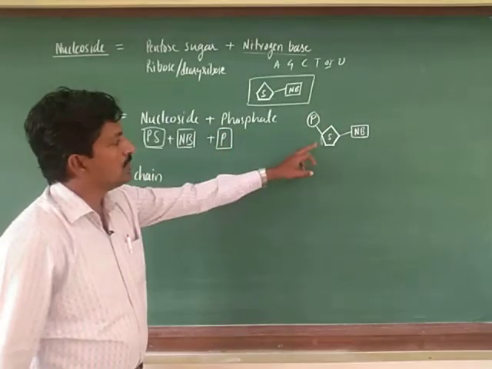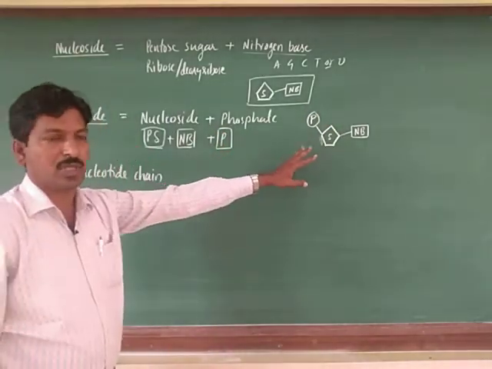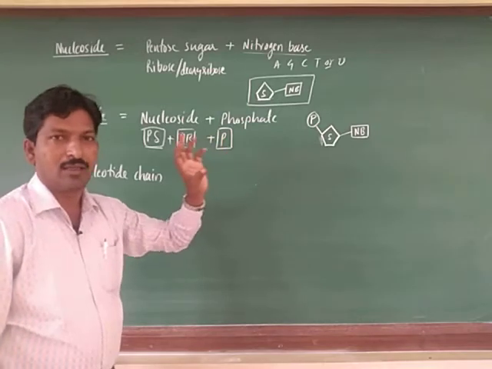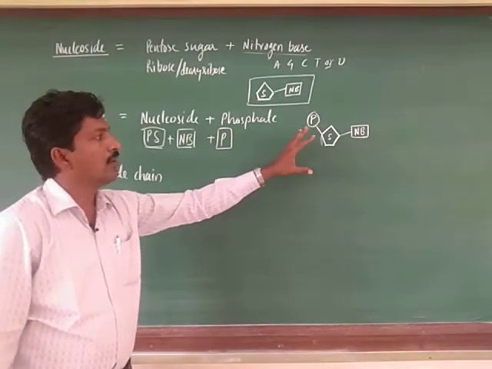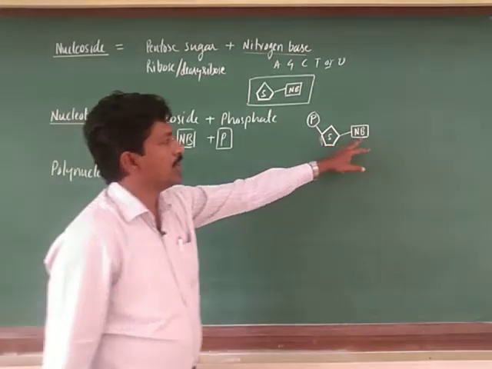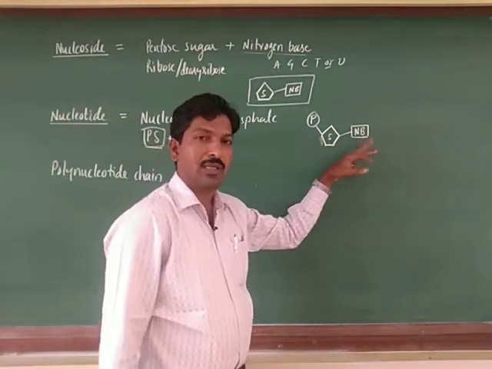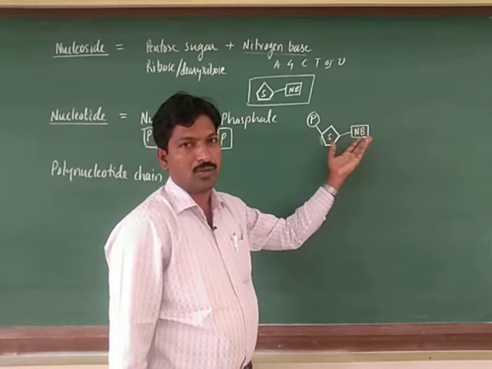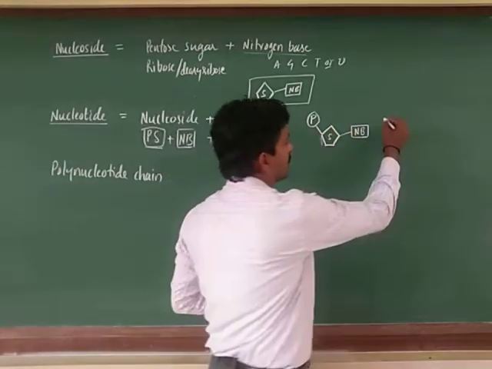This is a simple structure, not a chemical structure, I have drawn it just for understanding. If you want to draw it, it depends on which nitrogen base you take,